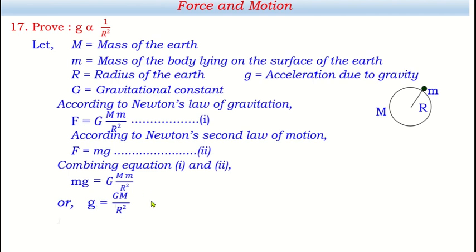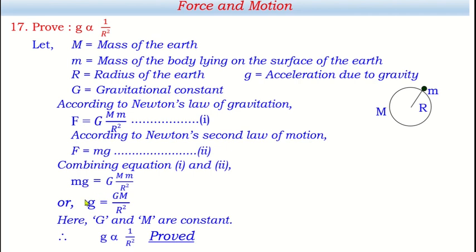So we can say like this. Here capital G, capital M are constant. That's why removing them, we can reduce this equation like this. g is inversely proportional to r square. This equal to sign, if removed, then the proportional sign comes back. g, acceleration due to gravity, is inversely proportional to the square of the radius of the earth, is proved.